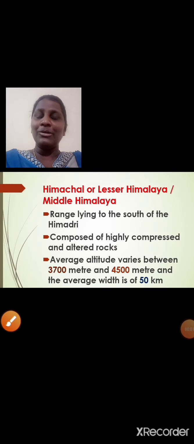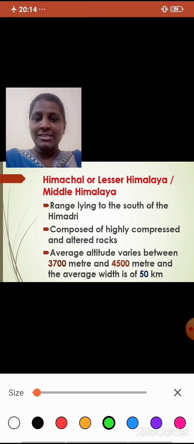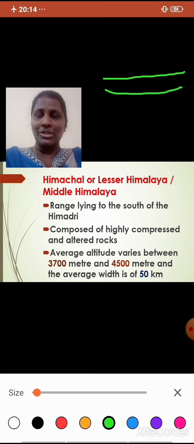Now let us learn about the Himachal or Lesser Himalaya, also called as Middle Himalaya. Himachal Himalayas lie to the south of the Himadri. Students, first is the Himadri, right? Also called as Inner Himalayas or the Great Himalayas. Below that, to the south of the Himadri, we have Himachal Himalayas, also called as Lesser Himalayas or the Middle Himalaya.